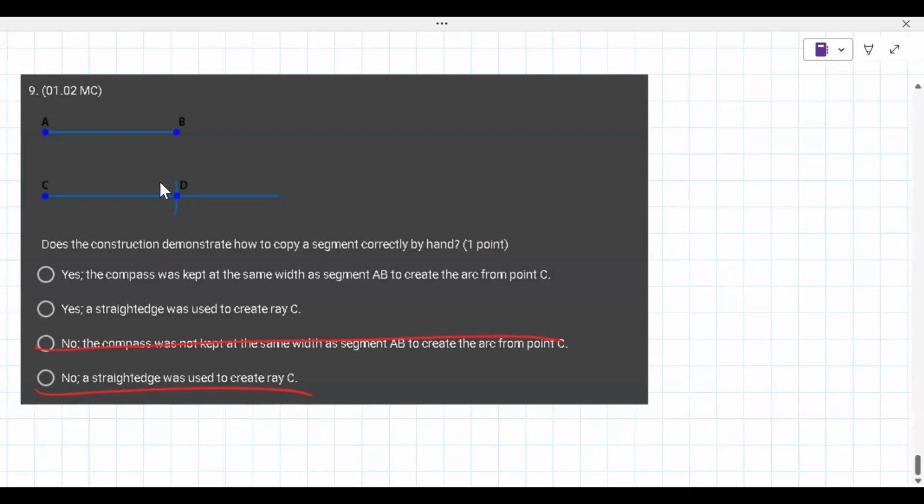You never use a ruler to copy anything. You never ever use a ruler. You only use a ruler to connect points. All right. So is it A or is it B? Would it be A? It is A.